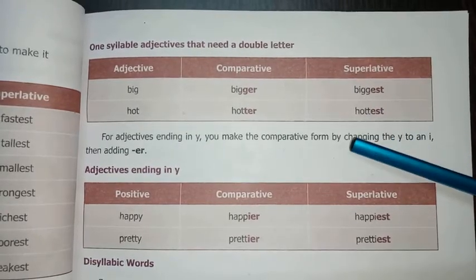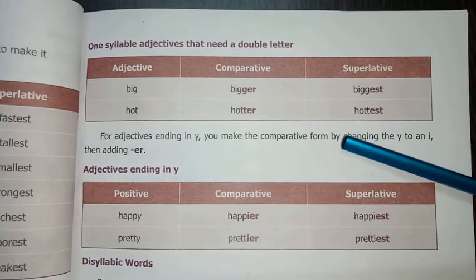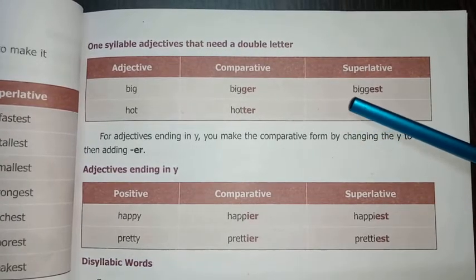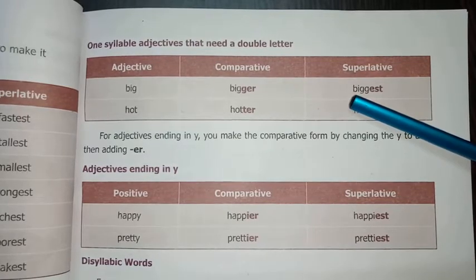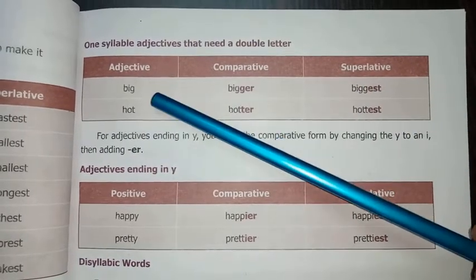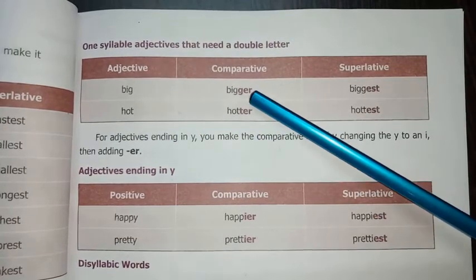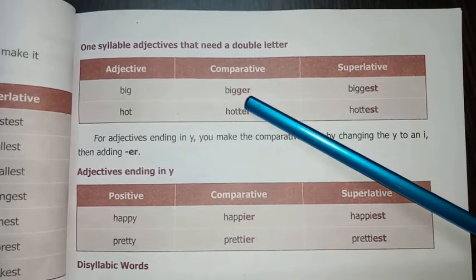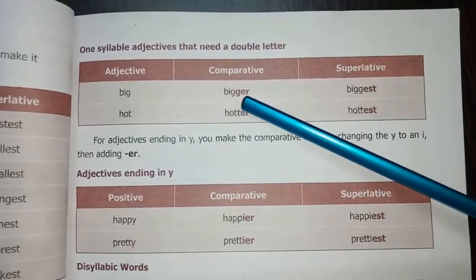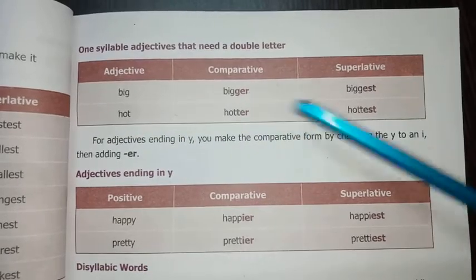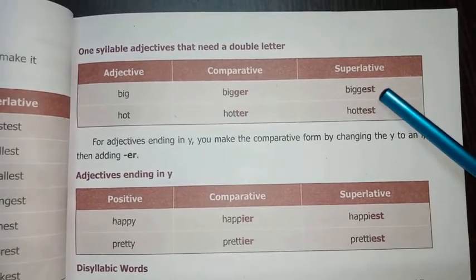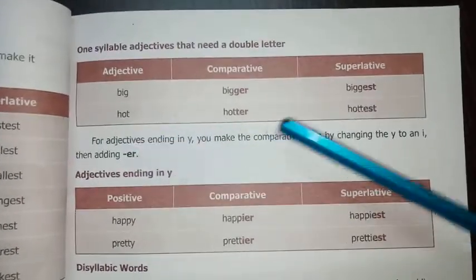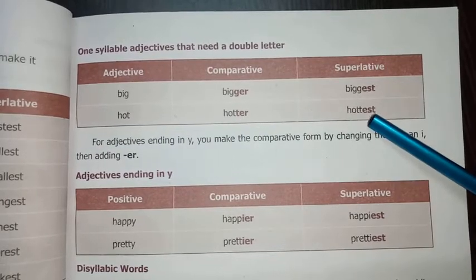For some adjectives, you need to double the last letter before you add ER. For example, big, bigger. Here the last letter is doubled. Big, bigger. For superlative, add EST. Big, bigger, biggest. Hot, hotter, hottest.